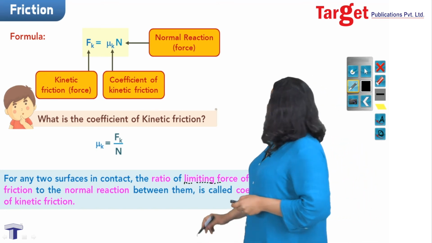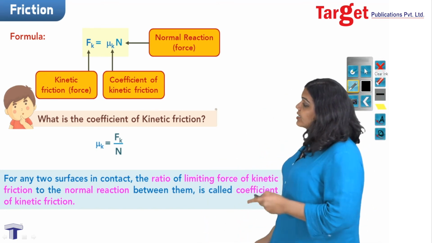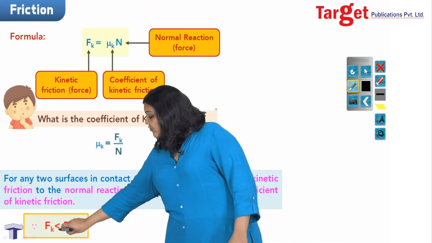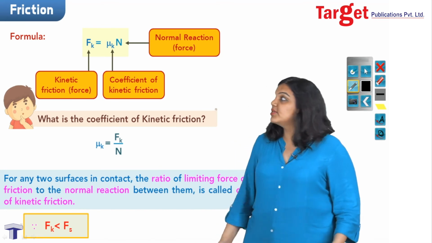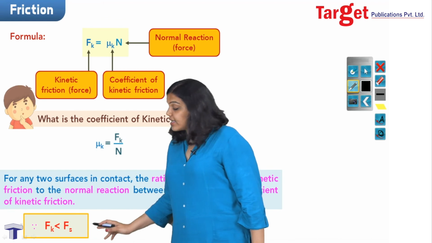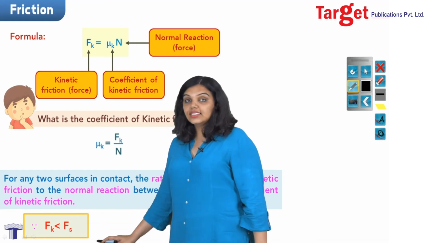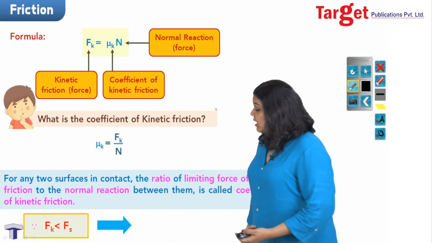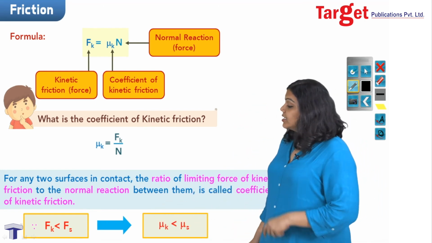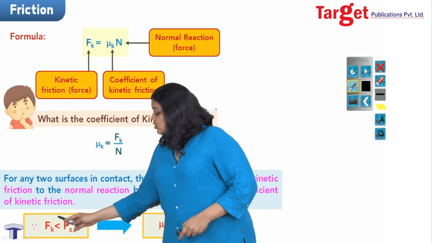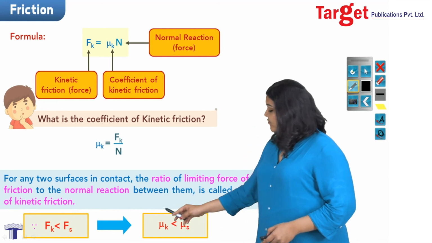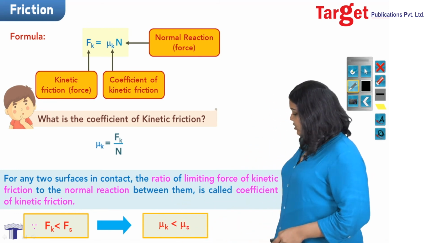The most important thing to remember, like I said before, is that kinetic friction is always less than the limiting value of static friction. So I have Fk less than Fs, and if this happens, then from the formula itself you can tell that if Fk is less than Fs, that is if kinetic frictional force is less than static frictional force, it must mean that the coefficient of kinetic friction is less than the coefficient of static friction. So remember, in general, kinetic friction is less than the maximum value of static friction, and the coefficient of kinetic friction is less than the coefficient of static friction.